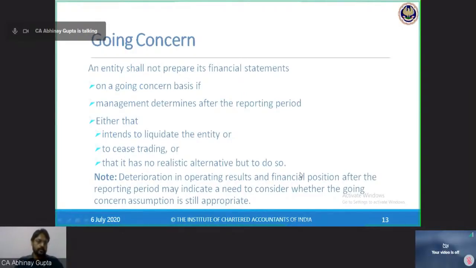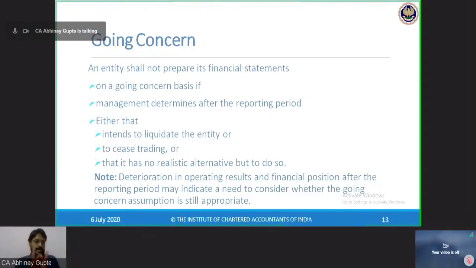So as I mentioned at the start of the lecture, we prepare our financial statements on a fundamental assumption of going concern. Now this standard is saying if management believes that the fundamental assumption of going concern has taken a hit, or that they are not able to continue the business for the next 12 months from the end of the reporting date, then they should not prepare the financial statements on a going concern basis. The standard is not saying what going concern is or when it will be hit. The standard is saying when it is hit, you should not prepare the financial statements on a going concern basis.